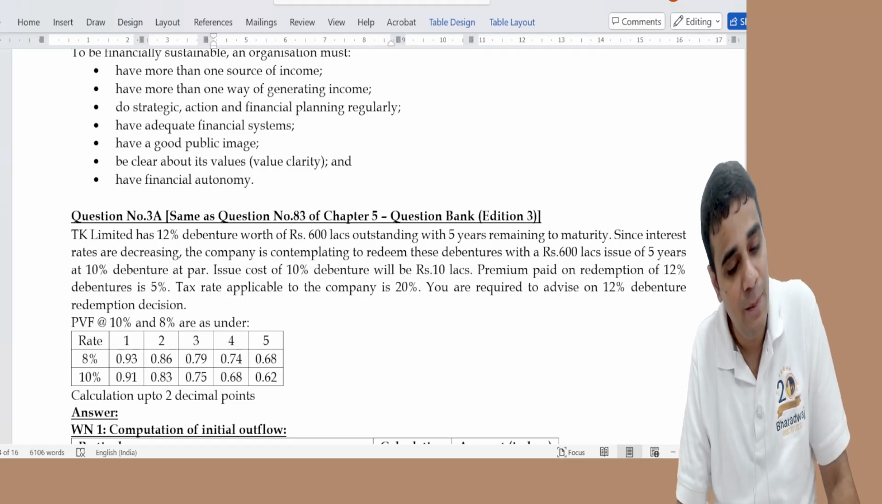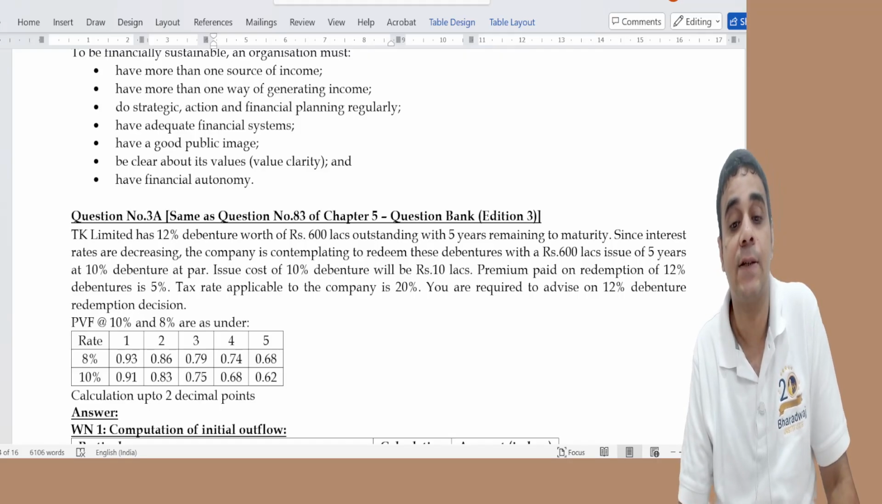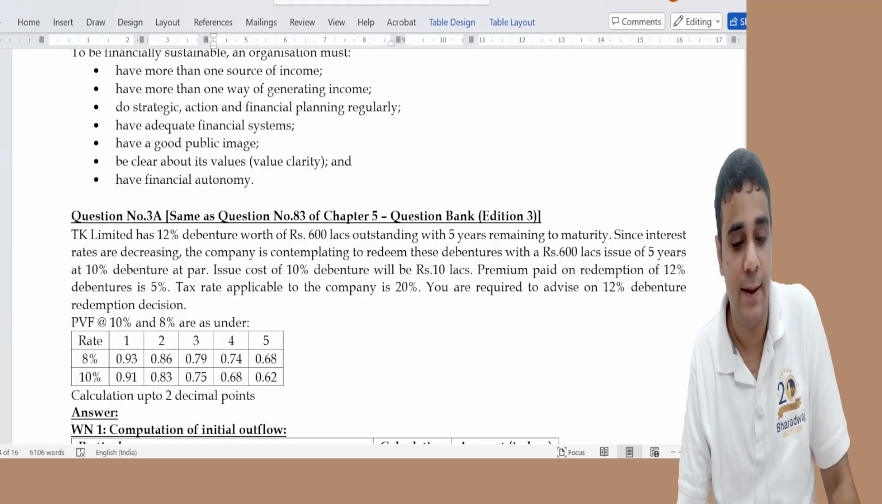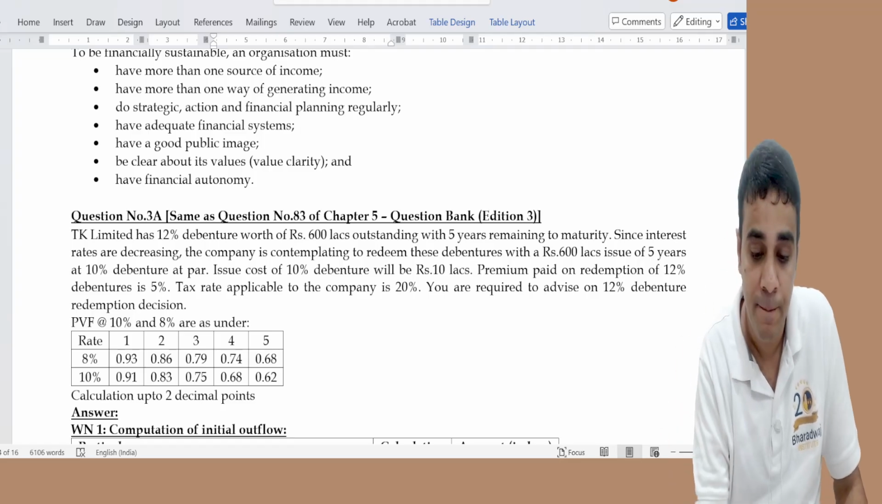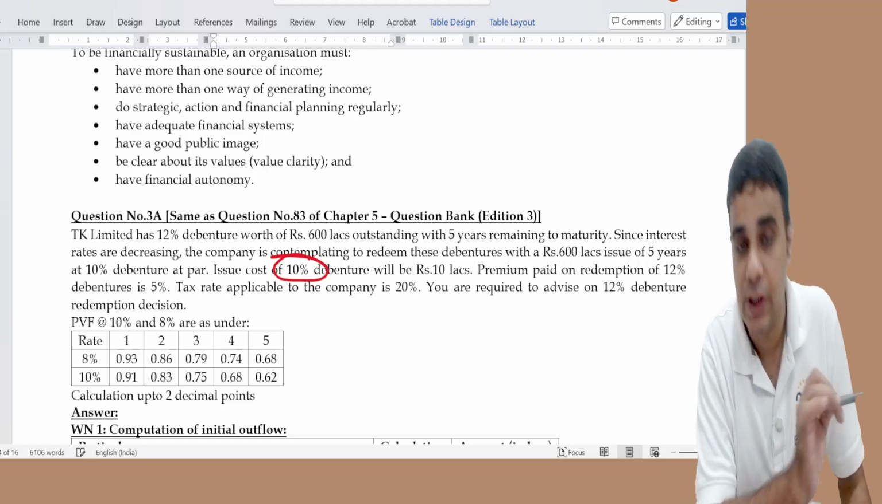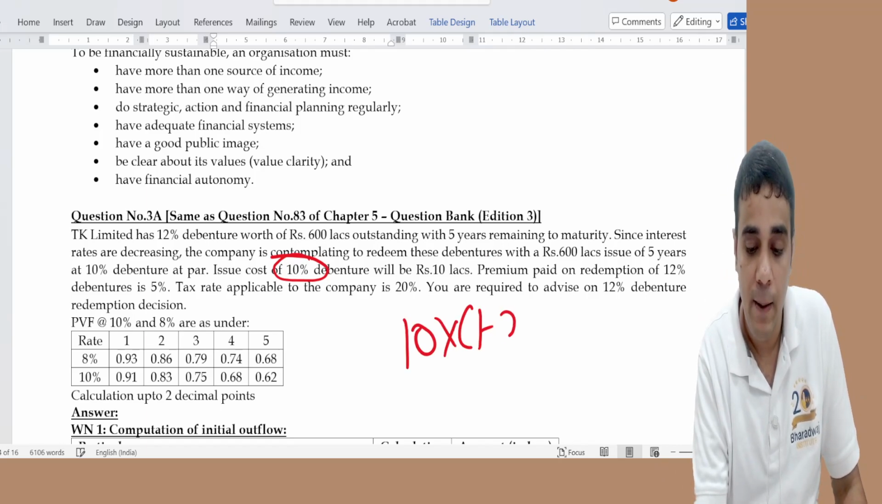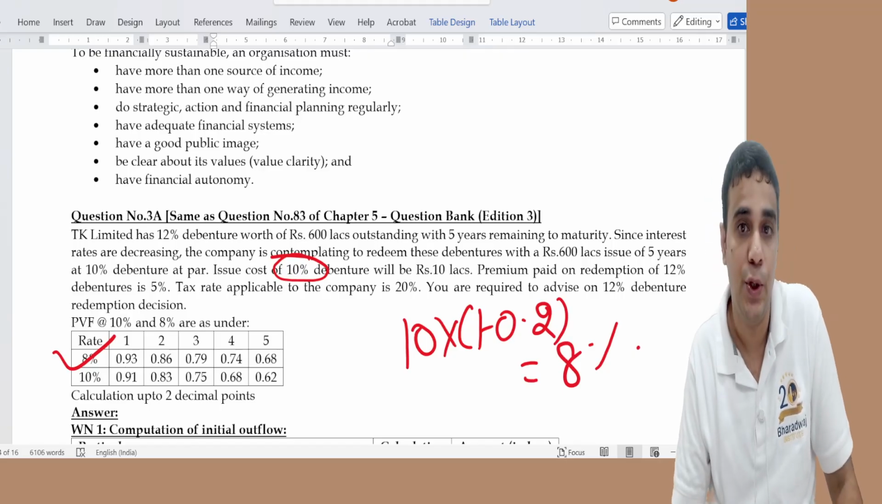If the problem is silent, the discount rate is the after-tax cost of new debt. This is covered in our concept book. In fact, in my question bank, I have a problem like that also. After-tax cost of new debt. What is new debt? 10% debenture, after taxes 10 into 1 minus tax rate 8%, is the discount rate, the after-tax cost of new debt.